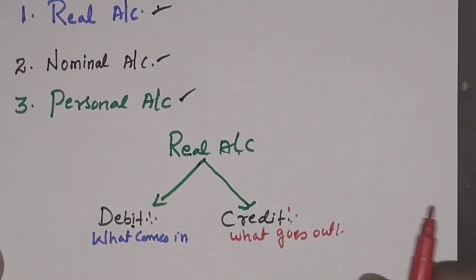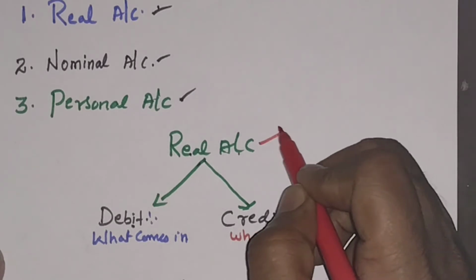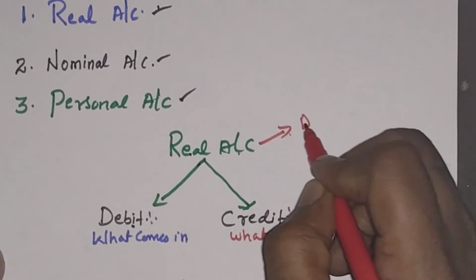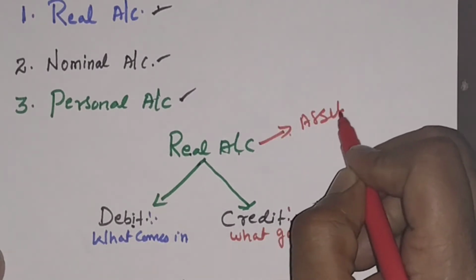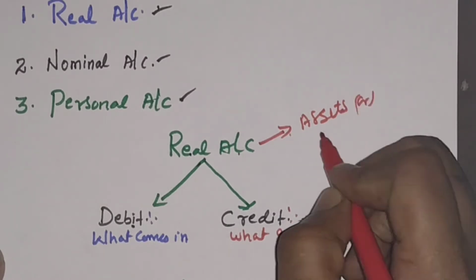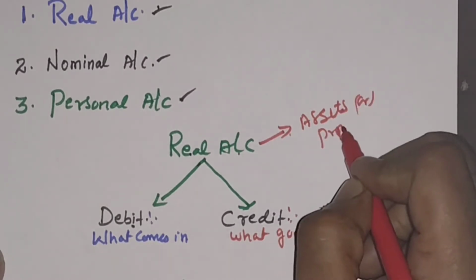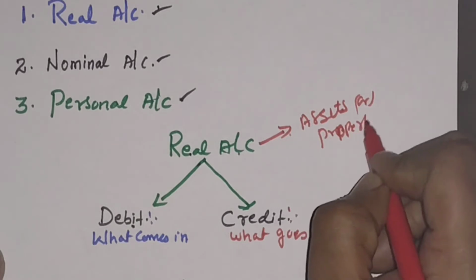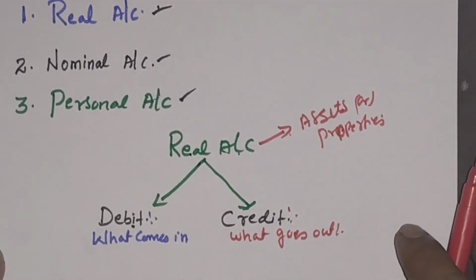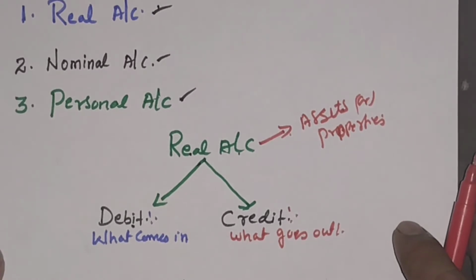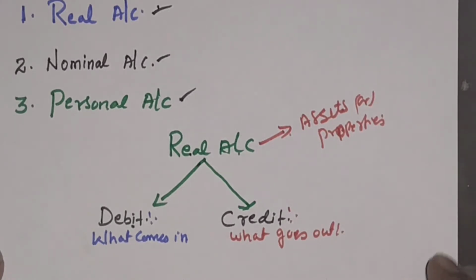The real account is fully concerned with assets or properties. So the incoming of an asset or the outgoing of an asset, both will be recorded in the real account.